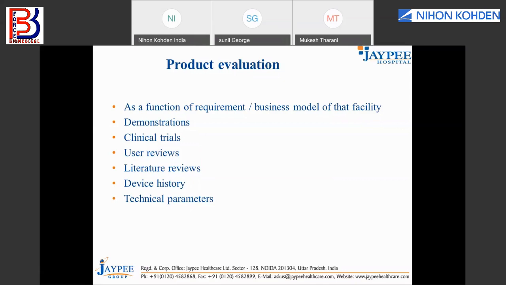Being technical guys or biomedical, we can have pages after pages of comparison on technical parameters. There are thousands of technical parameters for each and every equipment, right? You can have an Excel sheet of 100 pages, with 100 line items compared for equipment A, equipment B, manufacturer A, manufacturer B, and manufacturer C.